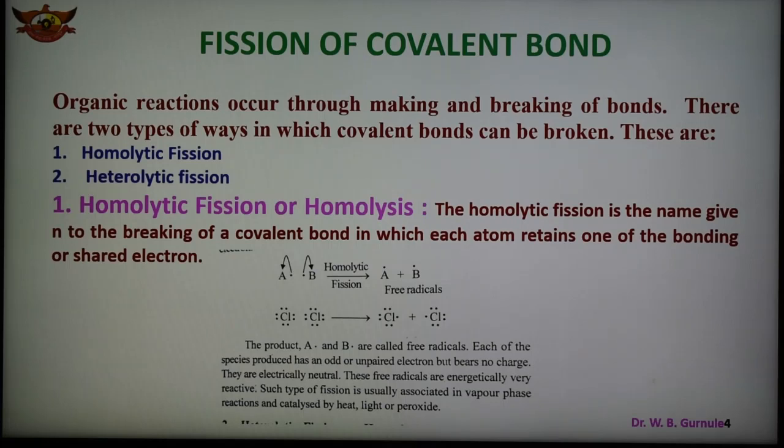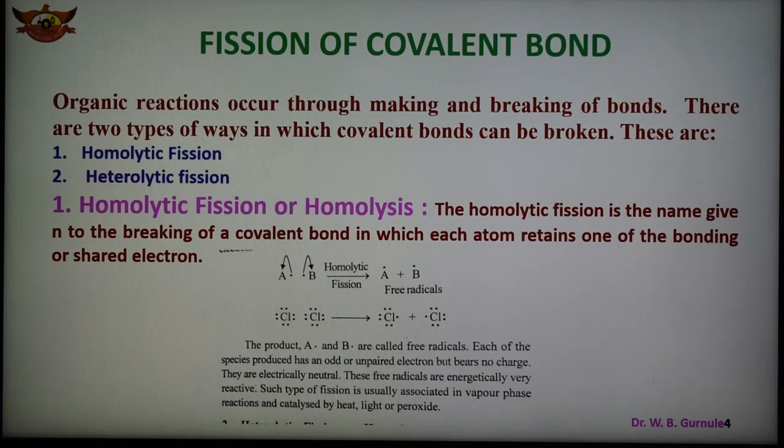As we know, unpaired electrons are present, and therefore they are very highly reactive. Again, I am repeating homolytic fission. Homolytic fission means there is an equal distribution of the shared electron pair. Each atom retains one electron. This homolytic fission, having equal distribution of electrons after breaking the bond, is also known as homolysis.